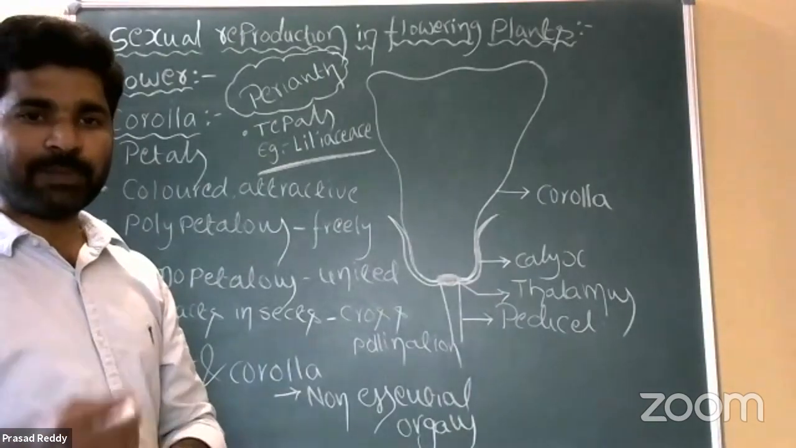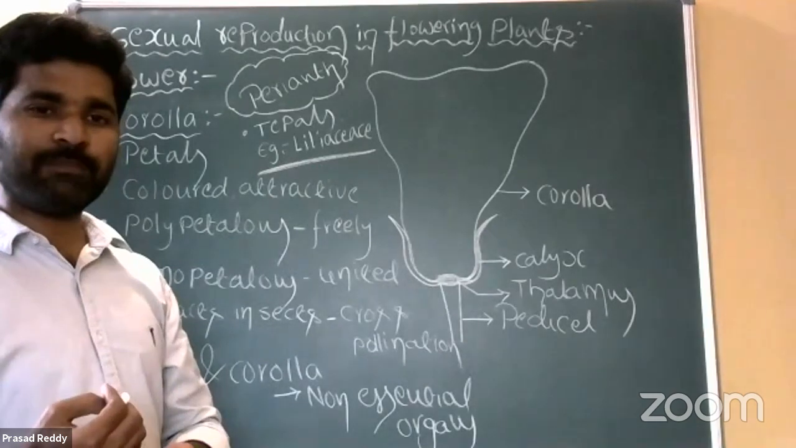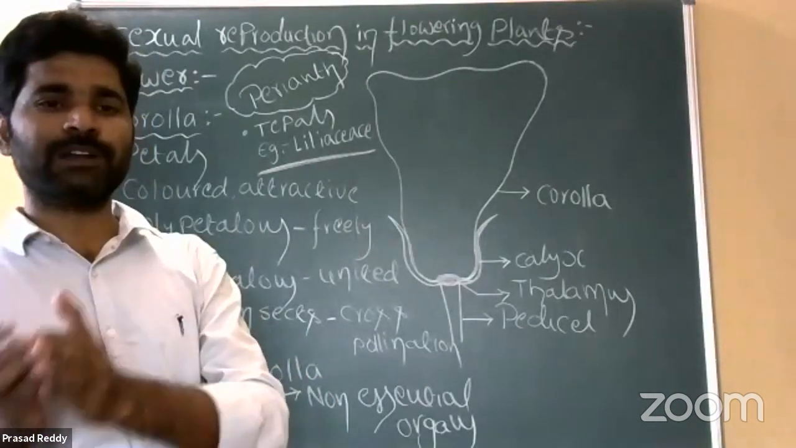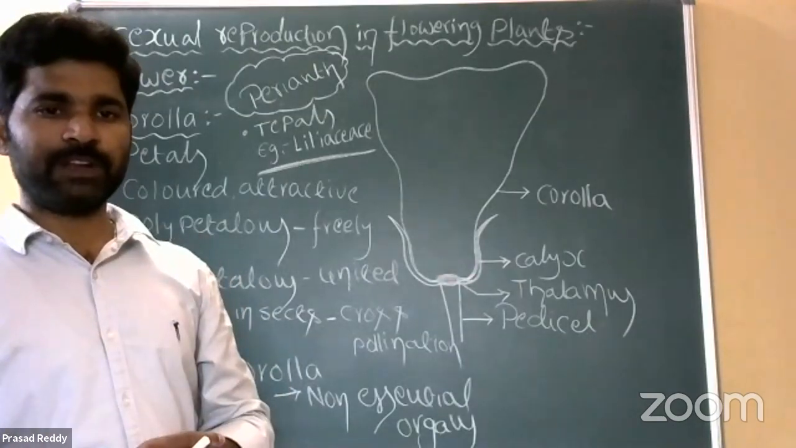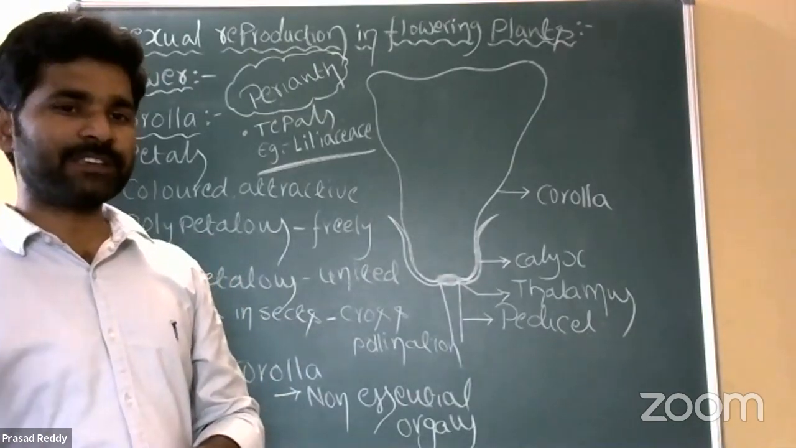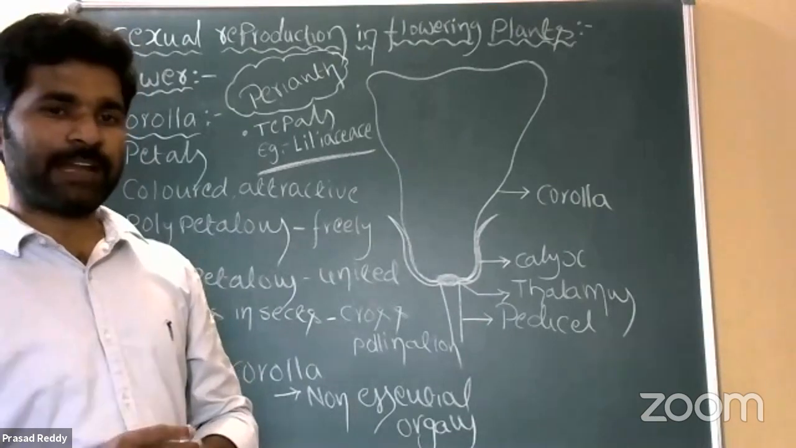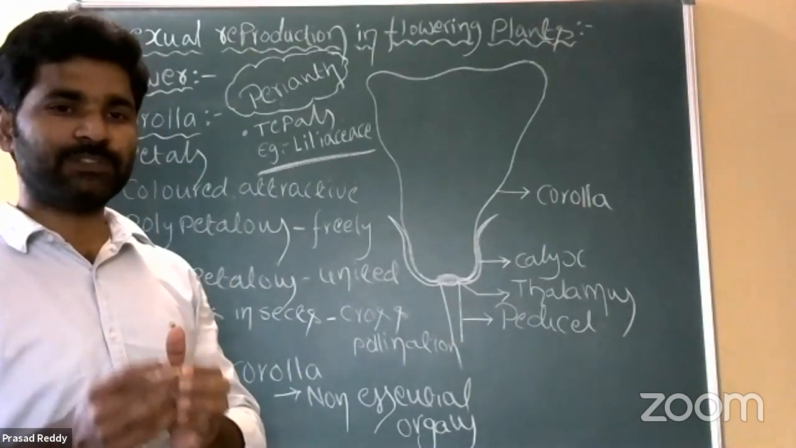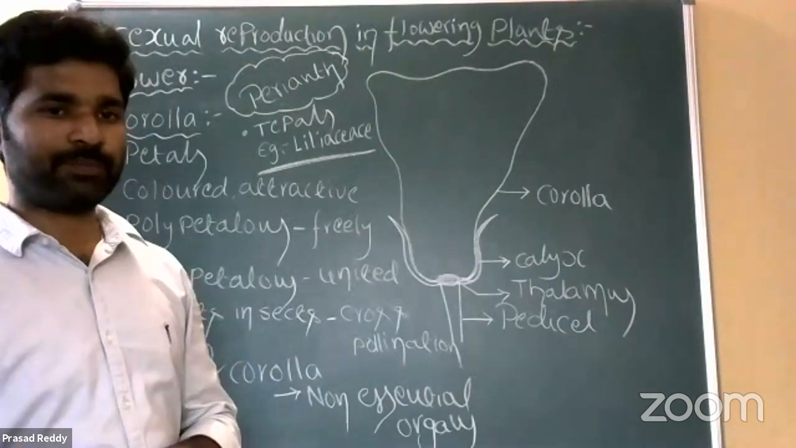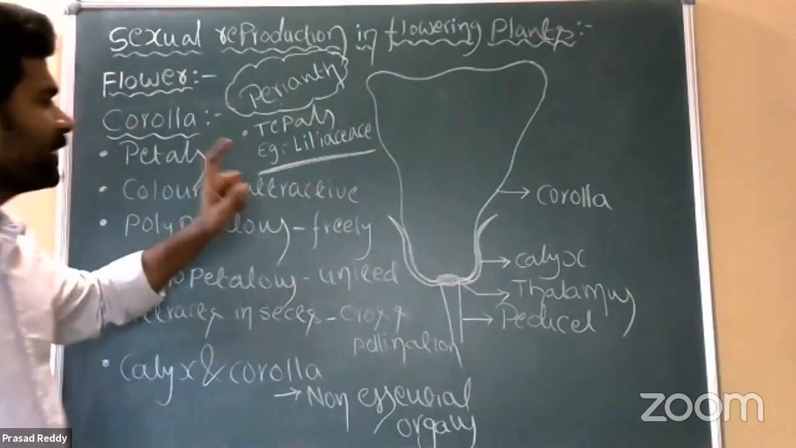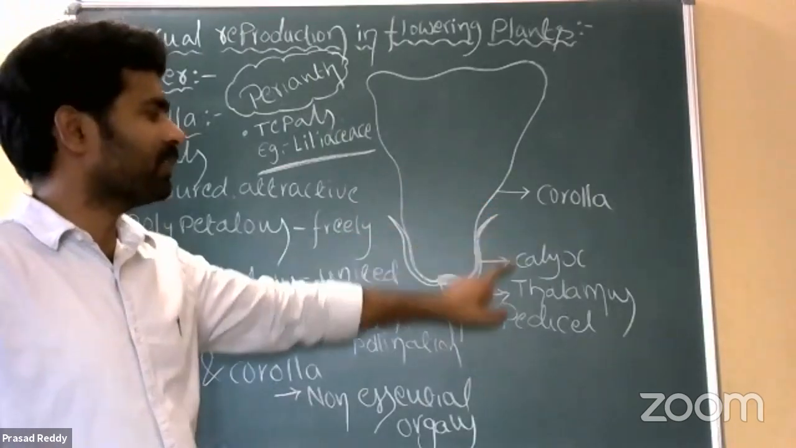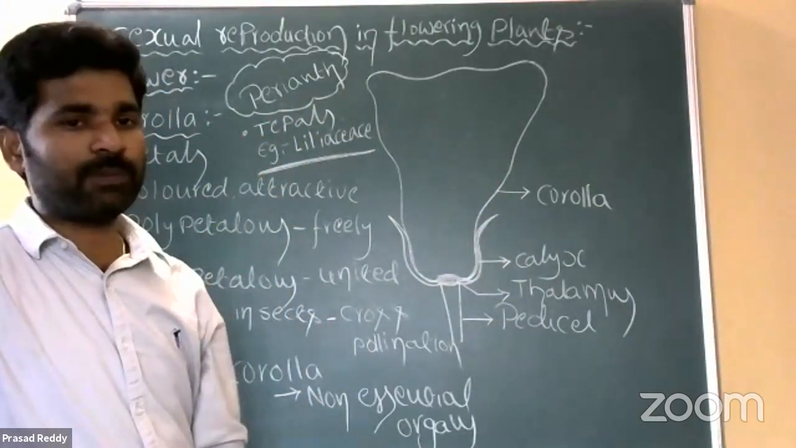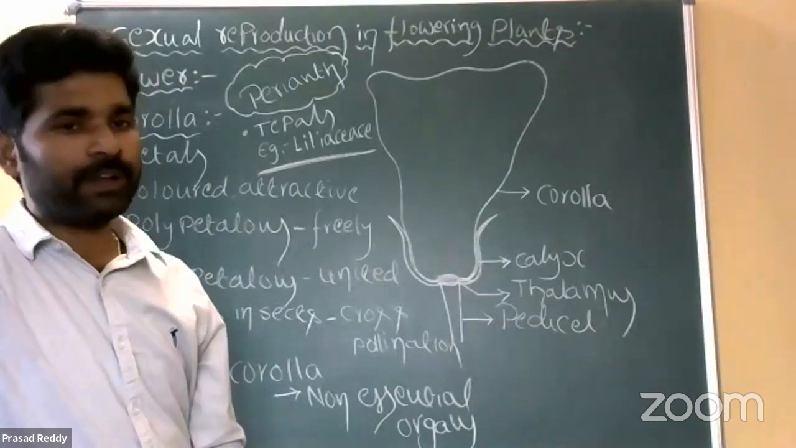So based on the sepal number and the petal number, we can easily identify whether the flower is a monocot or dicot flower, right? So the trimerous flower is the main characteristic feature of monocot plants. Tetramerous and pentamerous flowers are the major characteristic features of dicot plants, right? So are both of them called essential organs or non-essential organs? Calyx and corolla are considered non-essential organs. Why? Because they are not meant for reproduction.